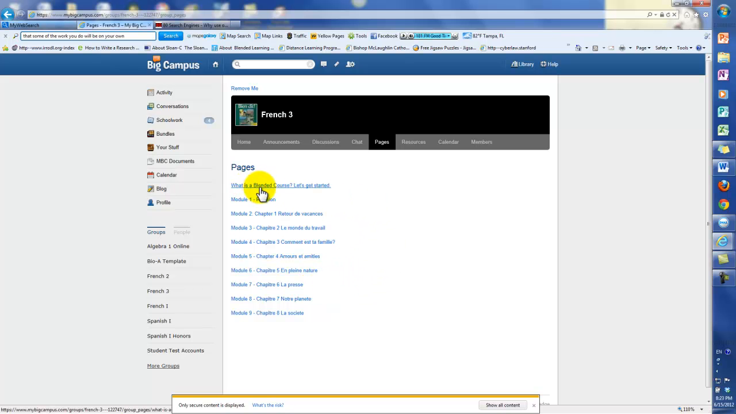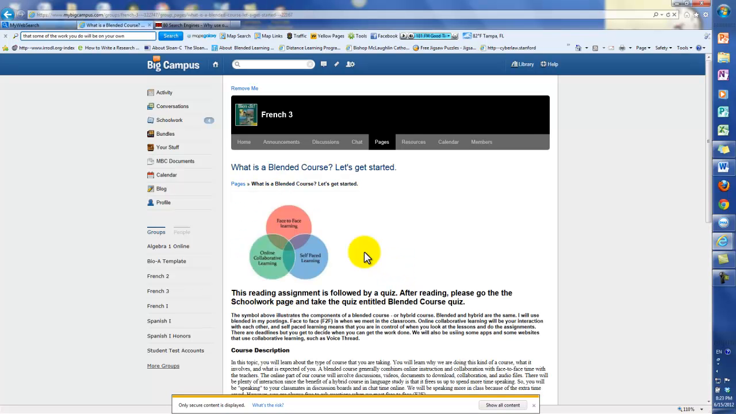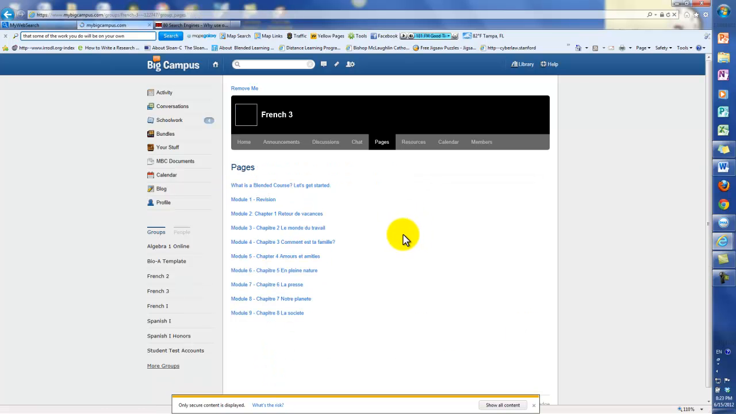So the first one is what is a blended course. When that comes up, it's just going to go over what it is that's different about this course as opposed to a face-to-face course. Modules are simply areas where the teacher can gather all the material necessary to complete that objective. So for example, if we're doing the material in chapter 1, when that comes up, you're going to see material related to that chapter, the vocabulary, the grammar, and so forth. But it's going to be interactive, and it's going to tell you where you should get the information, may show you some videos, and so forth.